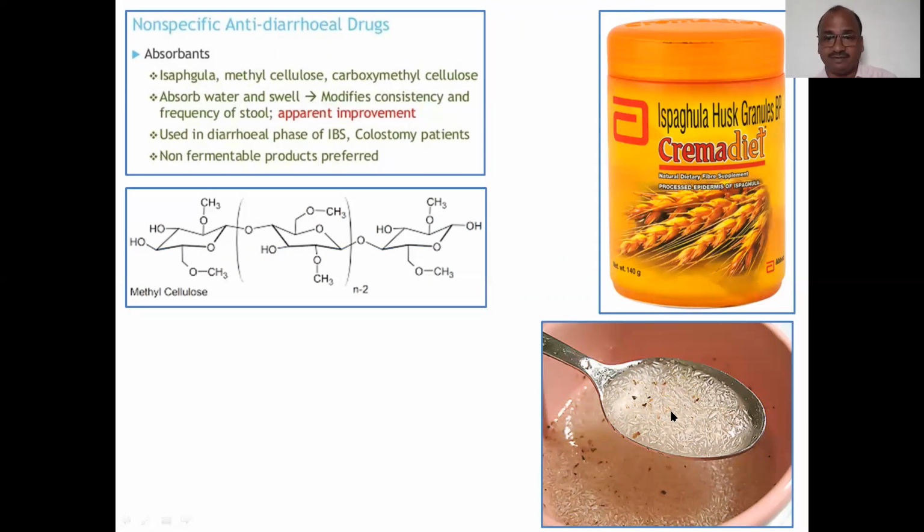If you keep them in water, they swell, so that they sufficiently retain the water inside the intestine and avoid the loss of water into the fecal matter. Used in the diarrheal phase of irritable bowel syndrome, and you can use methyl cellulose, carboxymethyl cellulose. All these you can use.